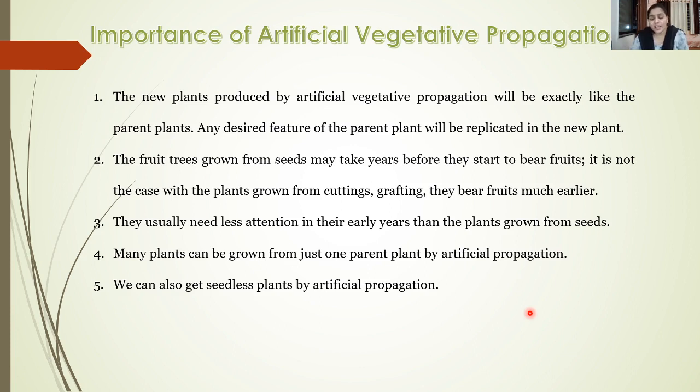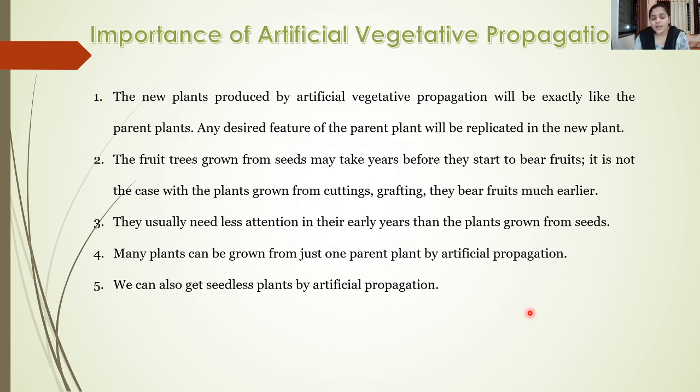So we have to take care of the seed plants, or the plants propagated with the help of seeds. But as compared to the seed plants, the artificially propagated plants do not require much attention. Again, many plants can be grown from just one parent plant, which is also one of the important features of artificial vegetative propagation. And finally, we can also get some seedless plants by artificial propagation.